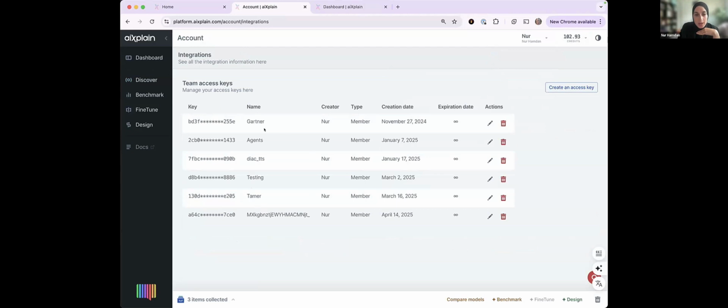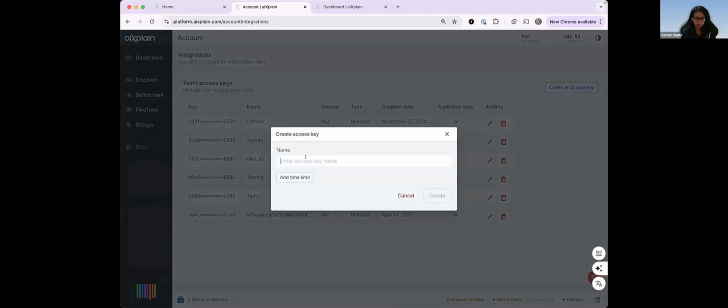So here I have a few. I will use that particular access key when I'm creating agents, deploying agents, trying them out. If I am happy with my agent and now I want to monetize it, I would create either another team or a separate API key. It depends. Creating a separate API key allows you to, for example, create one. Let's say this is a prototype that you want to give to customer one.